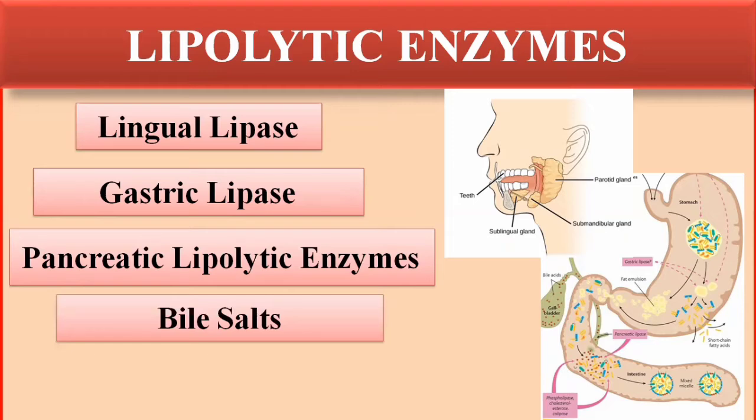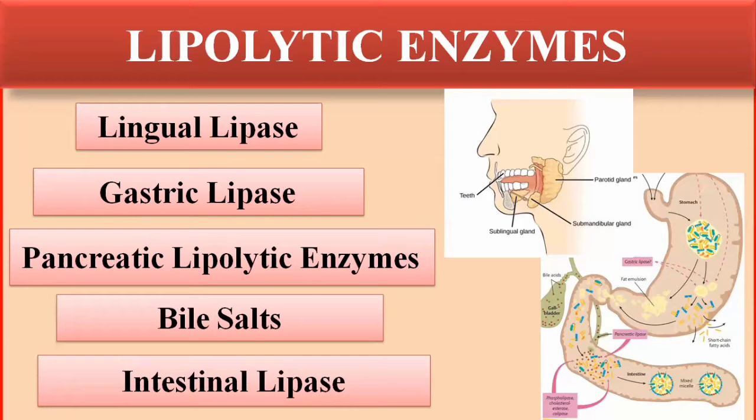The other important one is bile salt. Bile salt is secreted from the liver, collected in the gallbladder, and from the gallbladder through the bile duct it enters the duodenum, where it performs its function. Bile salts are involved in the emulsification of the lipids.